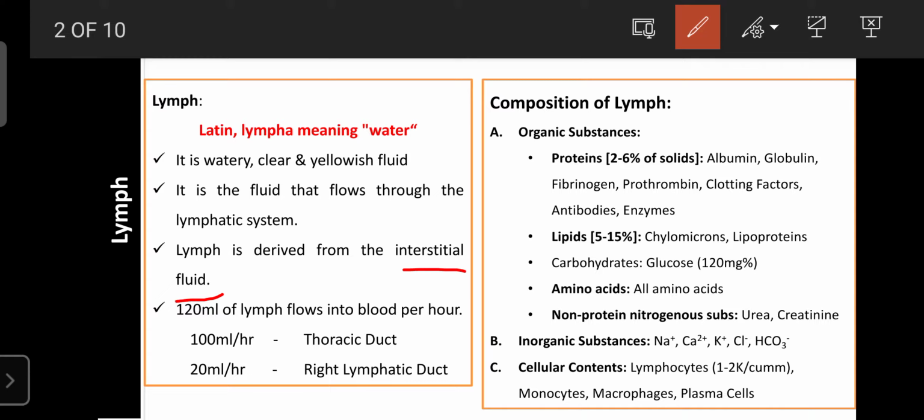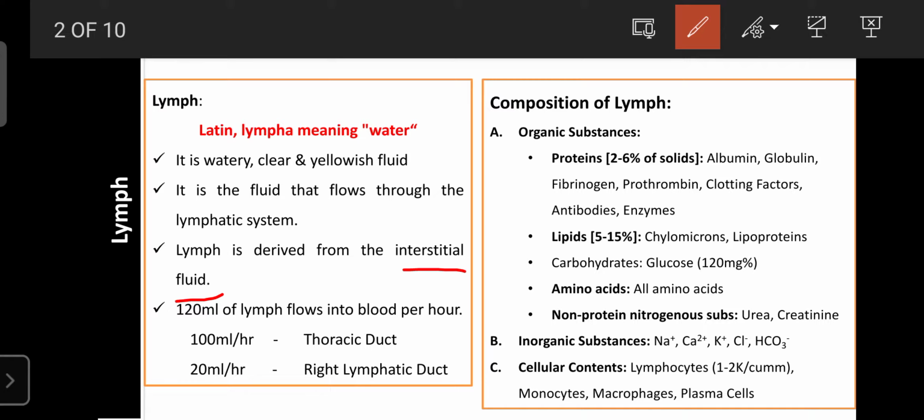Actually, some books mention the capillary pore limit as only 100 daltons. So particles or substances with size less than 100 daltons easily enter the capillaries from the interstitial fluid. But proteins are considered macromolecules or larger molecules. That's why our systemic circulation fails to recirculate the protein or transport the protein from the site of synthesis to different parts of the body, but it is transported by the lymph or lymphatic system.